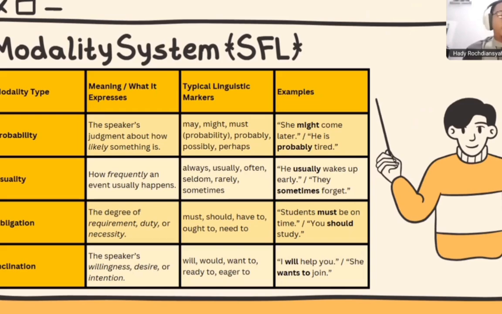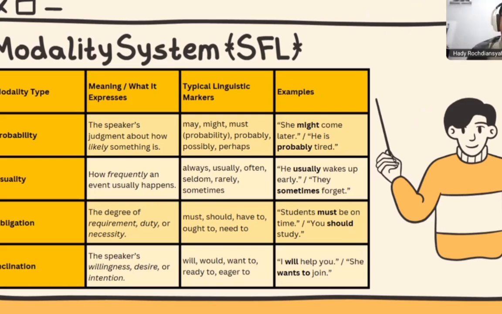Okay, next is obligation. The obligation is the degree of requirement, duty, or necessity. The typical linguistic markers are the words must, should, have to, ought to, and need to. For example, the students must be on time. Another example is you should study.